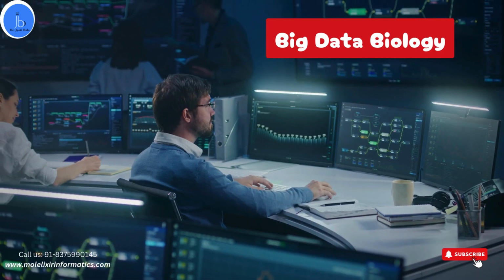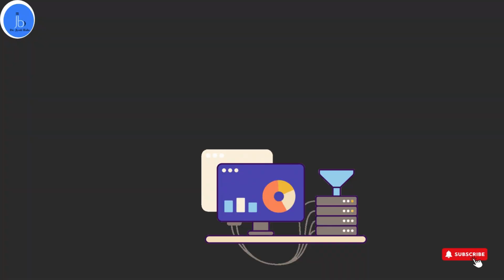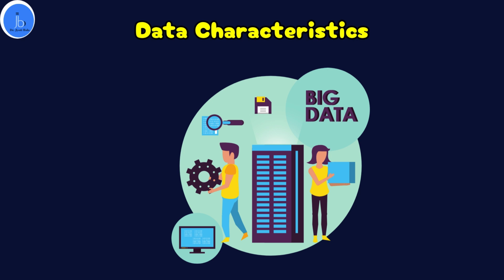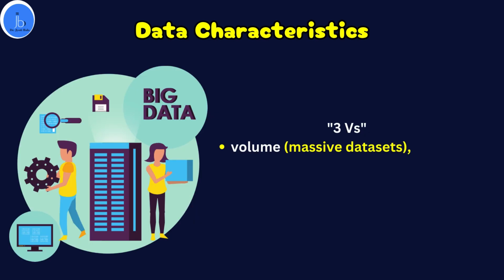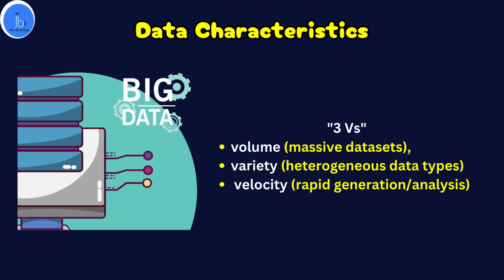Big data biology integrates large-scale data sets like genomic, proteomic, transcriptomic, and imaging with computational tools to gain biological insight. The data characteristics of big data are defined by three V's: volume, the massive amount of data produced in the biological sector; variety, as these data are usually heterogeneous; and velocity. This kind of data is produced in R&Ds and labs in a rapid way, which requires faster and more accurate analysis.